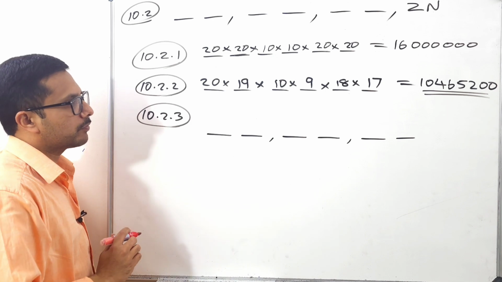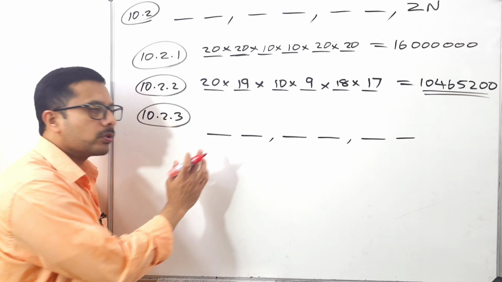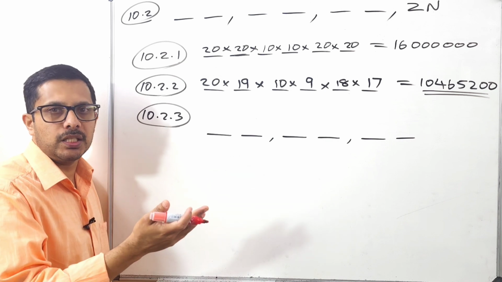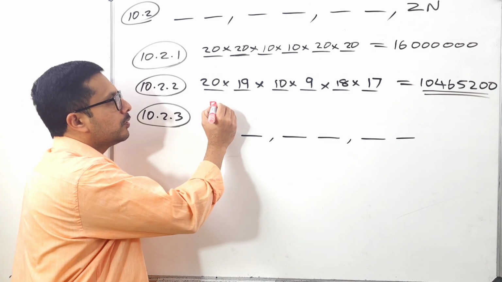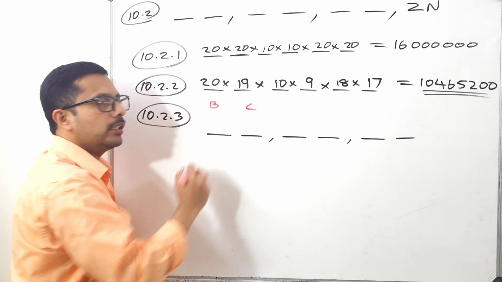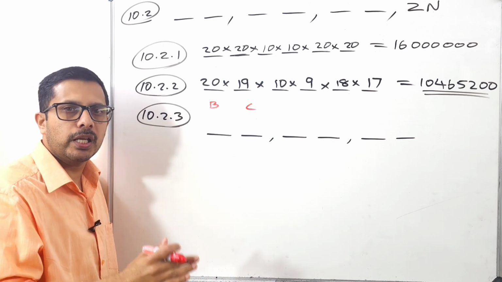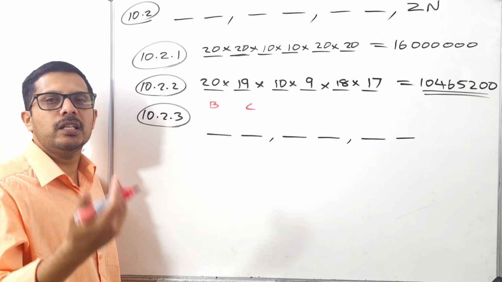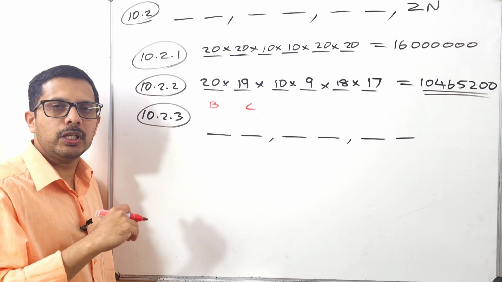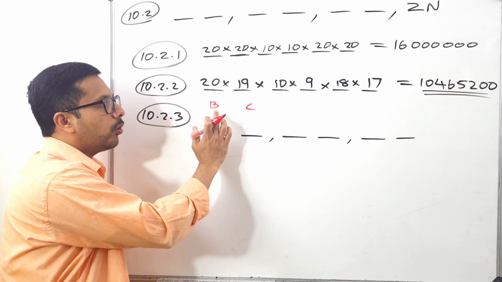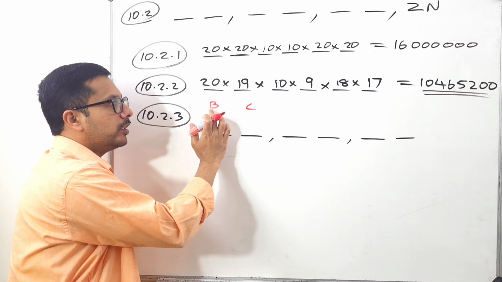Okay, first let's find the numbers. In this question they are saying that the letters must start with B and C. So assume that here it is B and here it is C. We are forced to start with the letters B and C in any order. So what is the meaning of that, in any order? In any order means it can be either like this, B or C.